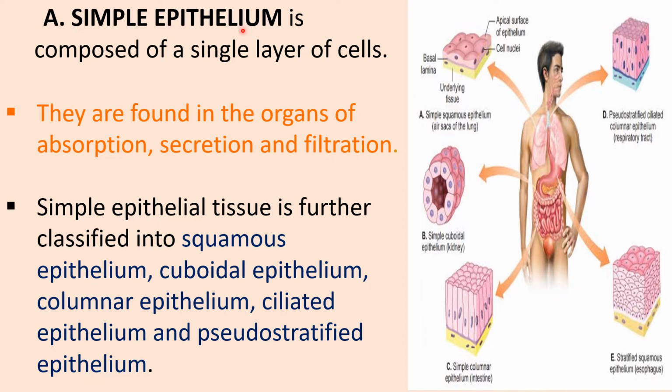The simple epithelium is composed of a single layer of cells. Usually they are found in the organs of absorption, secretion, and filtration. This epithelial tissue is further divided into five types, namely squamous epithelial tissue, cuboidal epithelial tissue, columnar epithelial tissue, ciliated epithelial tissue, and pseudo-stratified epithelial tissue.